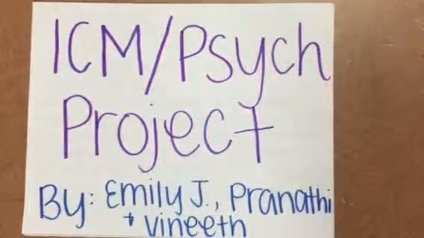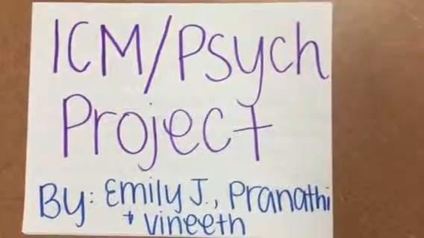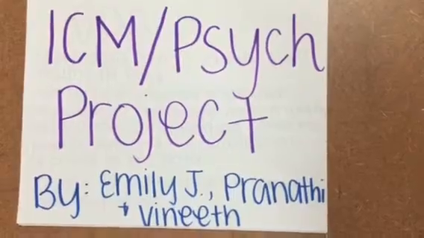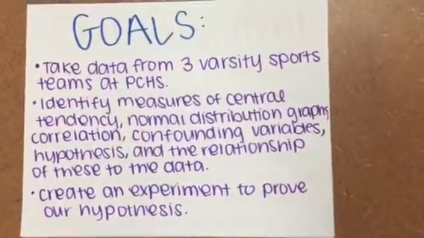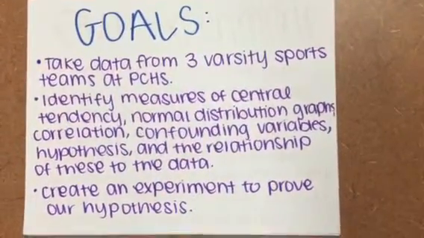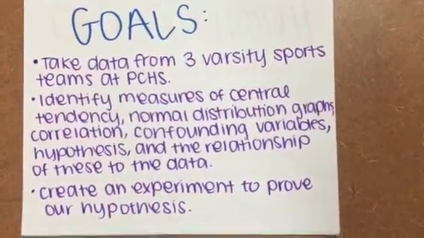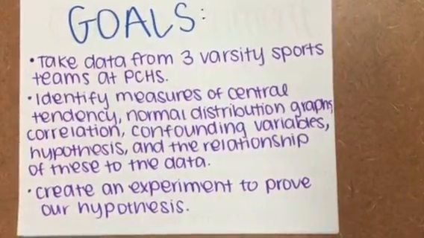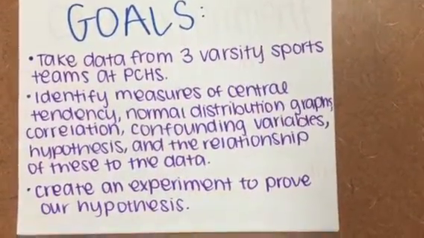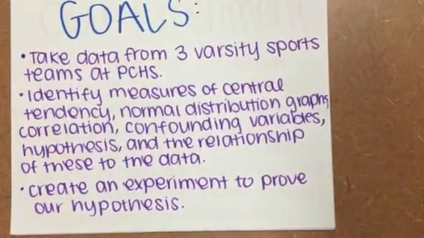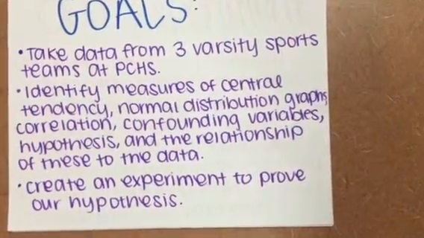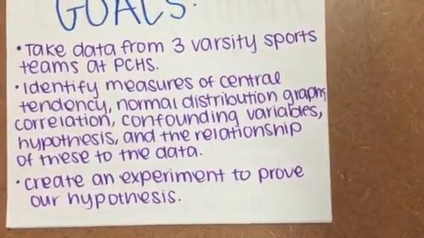ICM/physics project by Emily, Pranathi, and Vineeth. Our goals are to take data from 3 varsity sports teams at PCHS, identify measures of central tendency, normal distribution graphs, correlation, confounding variables, hypothesis, and relationship of these to the data, and create an experiment to prove our hypothesis.